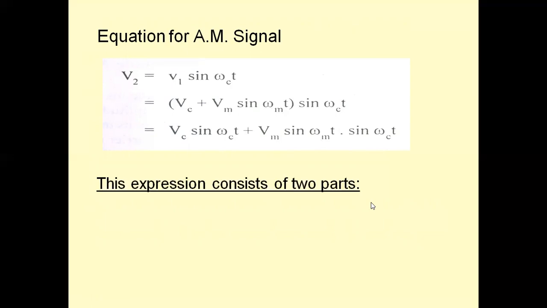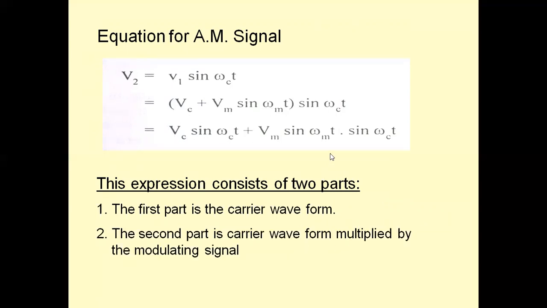So the AM wave consists of two parts. The first part is the carrier wave. When message is added to the carrier, we are getting the first part, the carrier, and the second part is the carrier multiplied by the message signal or modulating signal. So this is nothing but the AM wave.